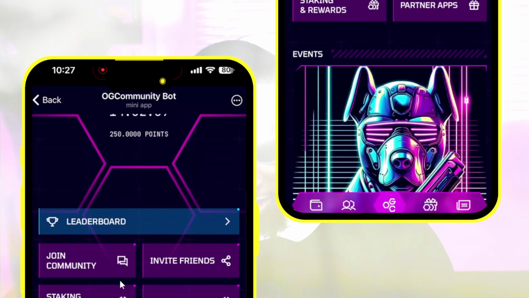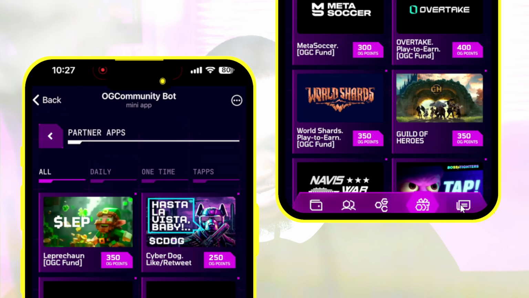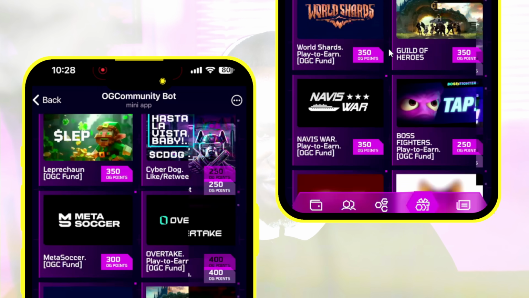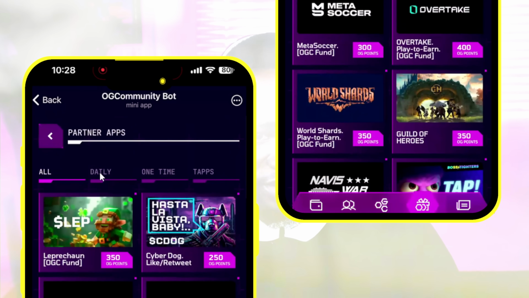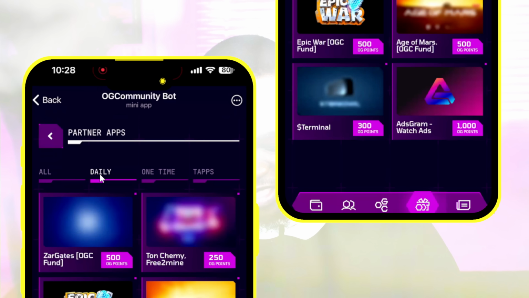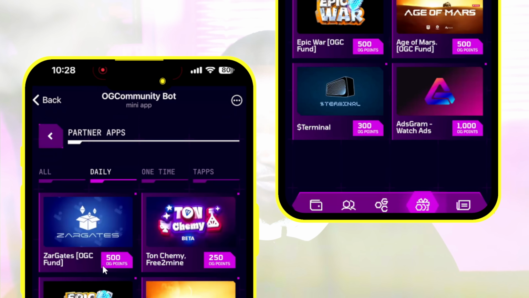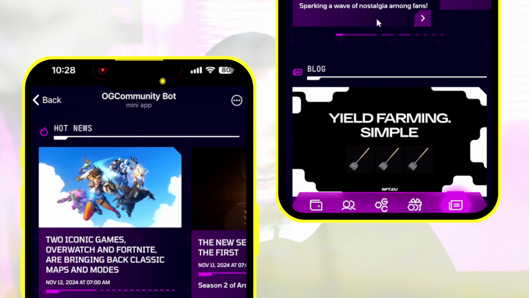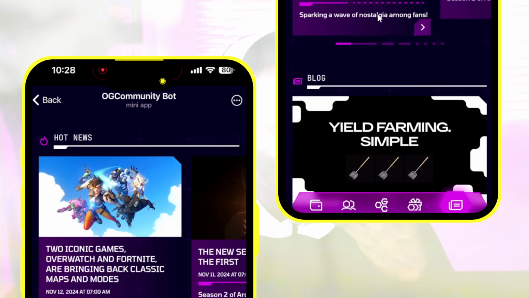And also, if you come over to the fourth one right here, these are tasks you can do that are going to give you points. If you complete this task, you are going to receive 350 OG points, 250 OG points, 300 OG points, just like that. And you can even sort daily. You can see some other things you can do that are going to give you 500 OG points, 250 OG points. If you come over to the last one right here, this is where you can read news about this particular company.